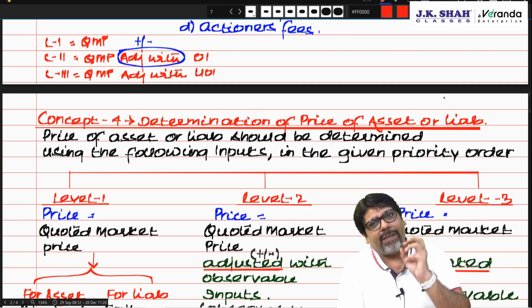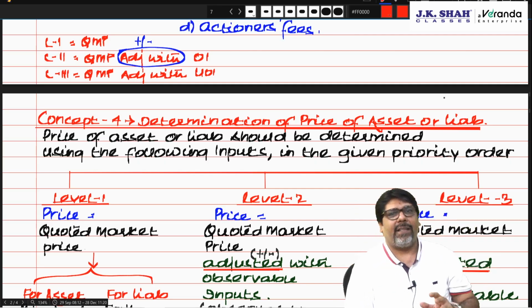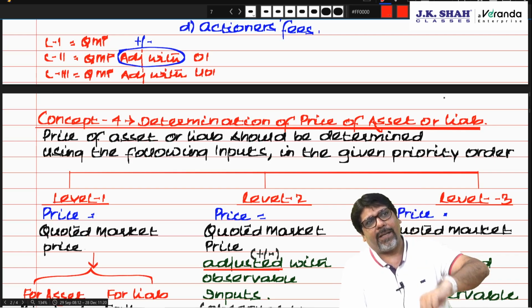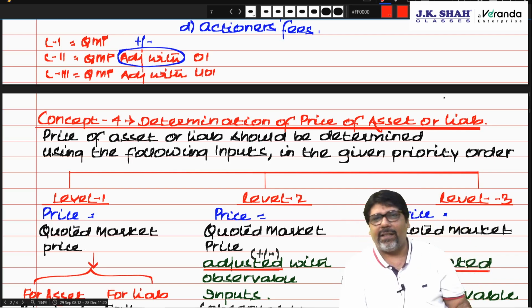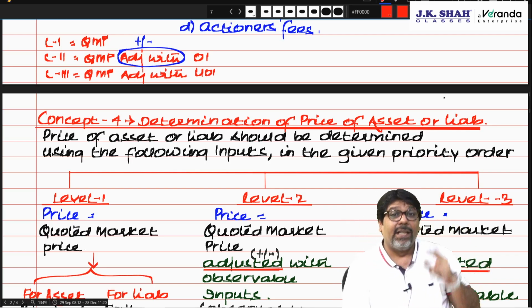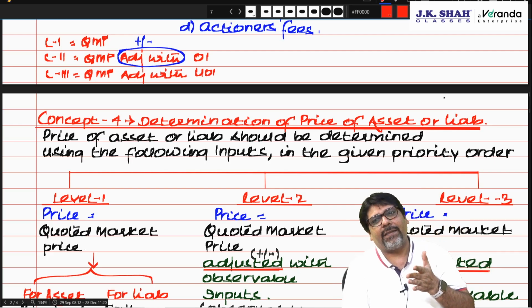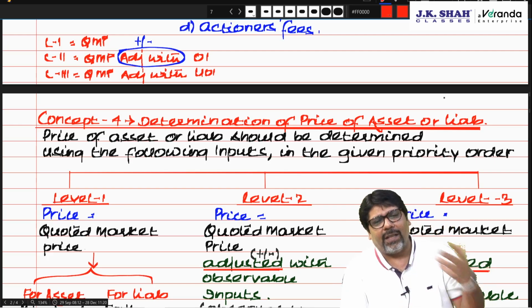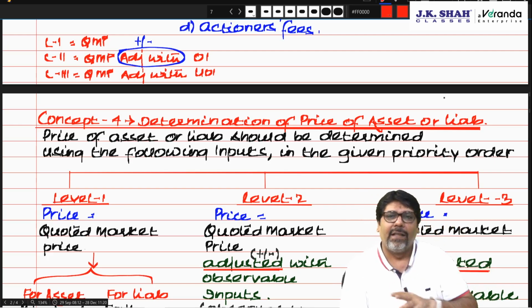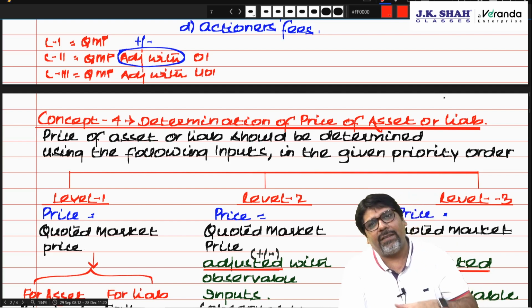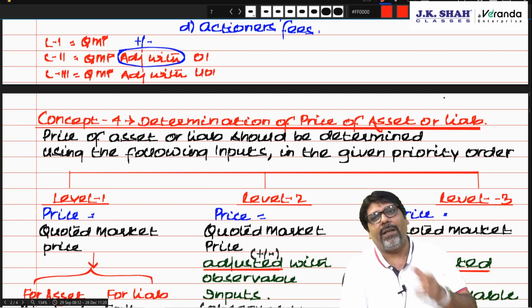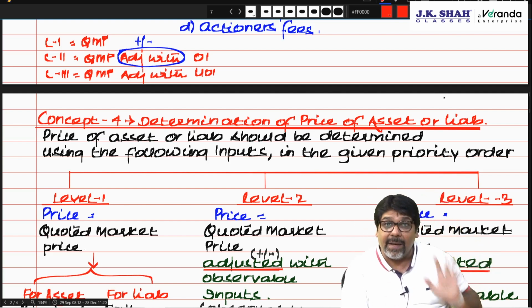How to find out the price? To find out the price we have to go to the market. The quoted price in the market, if we record it, that is level 1 input. If we record it at quoted price adjusted with observable inputs, level 2 price. If quoted price is adjusted with unobservable inputs, then it is level 3 price. Am I clear? Yes or no?